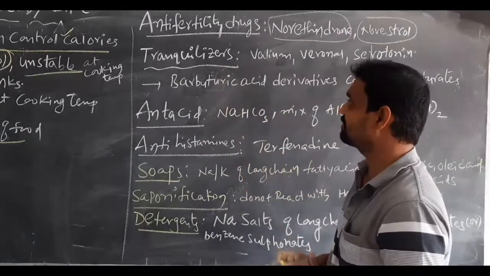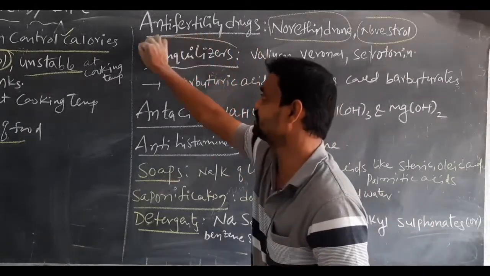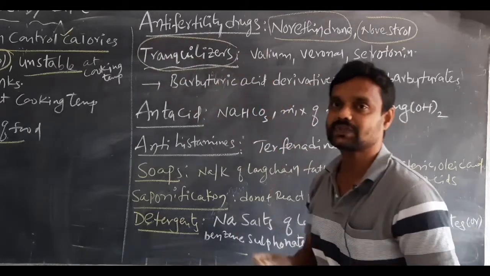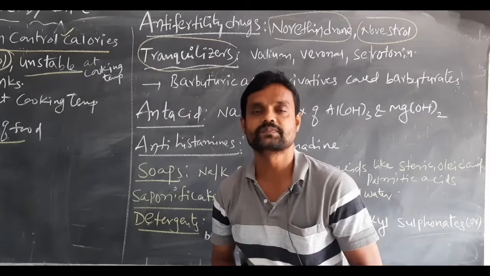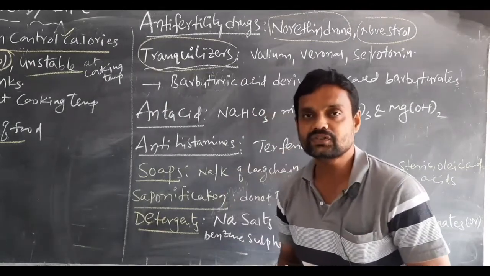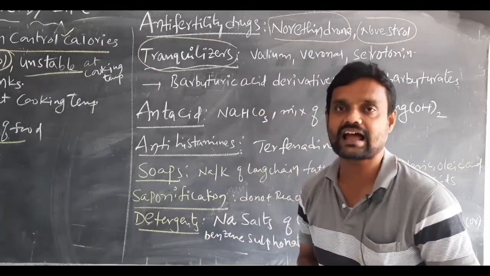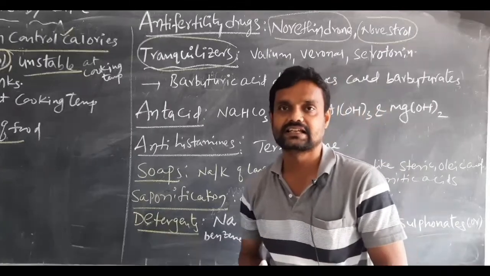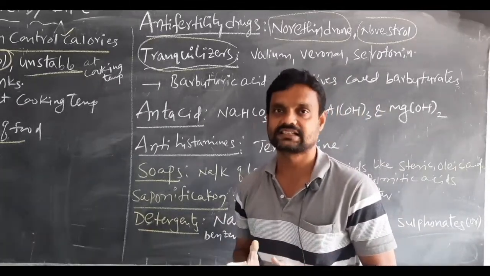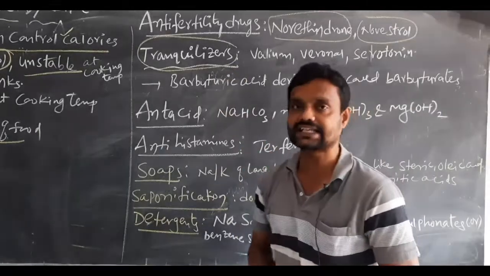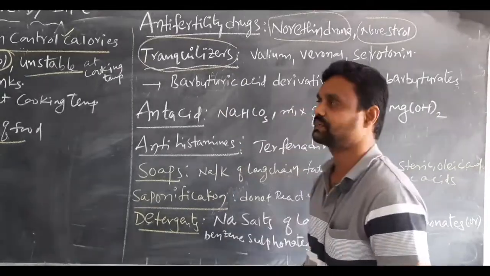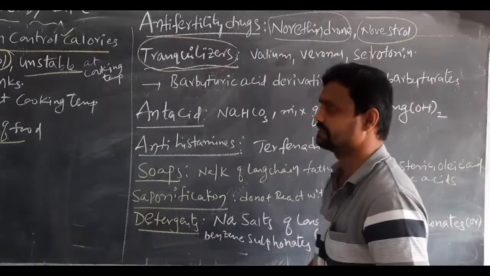Then another one is tranquilizers. What are tranquilizers, students? Simple, chemical substances that can be used to control stress and mental tension. Control the stress. This type of medicine is called a tranquilizer. So that is the meaning of tranquilizers.